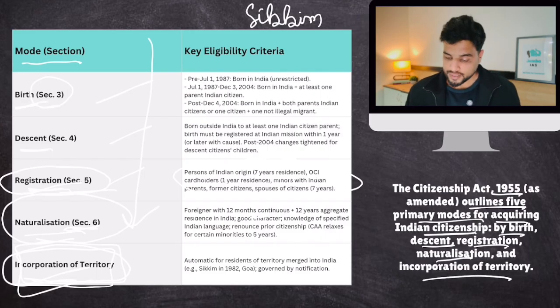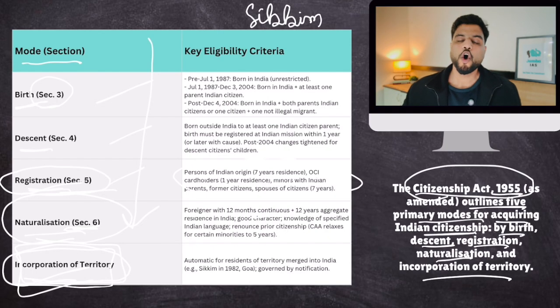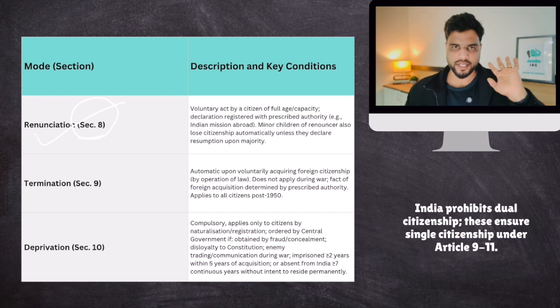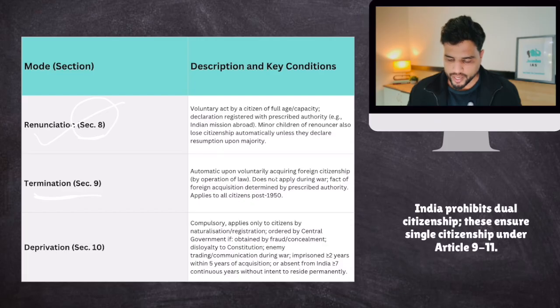Now, this Citizenship Act 1955 also explains how you would lose your Indian citizenship. There are 3 ways through which you can lose your Indian citizenship, and these 3 ways are mentioned in this law. What are these 3 ways? Number 1, renunciation, covered under Section 8: you voluntarily give up your citizenship. Then termination, automatic upon voluntarily acquiring foreign citizenship. So renunciation covers that you have given up your Indian citizenship. Termination: you acquired foreign citizenship, so your Indian citizenship automatically terminates.